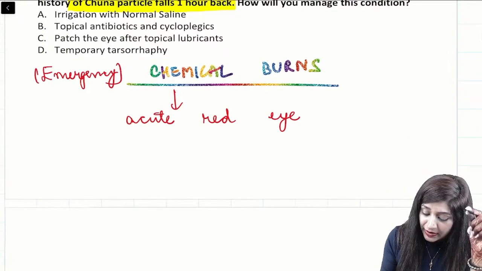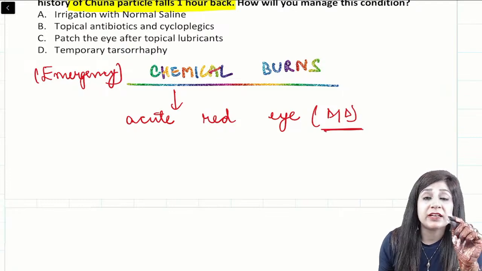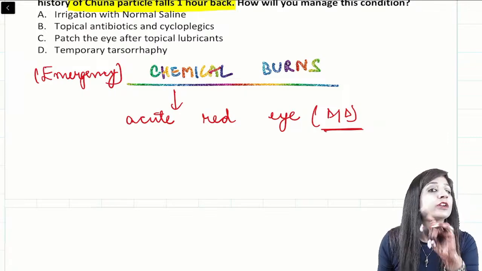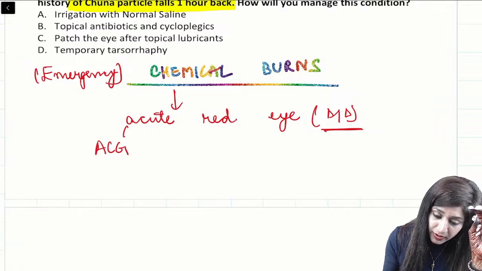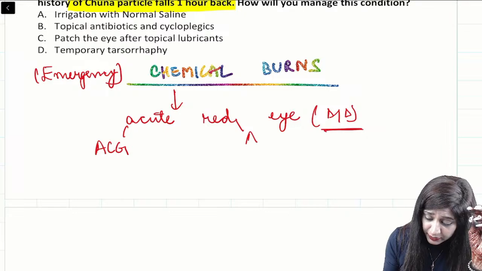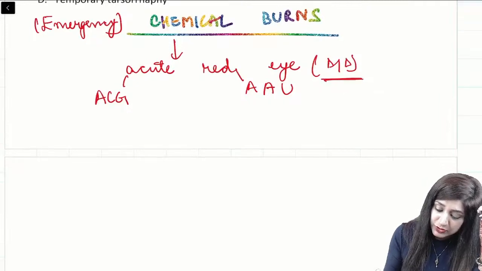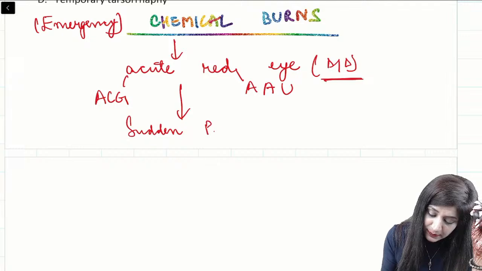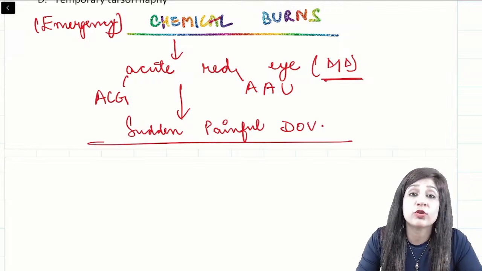So whenever you have this acute red eye, we have a DD, right? The most common DD, though we are discussing it in chemical burns, yet chemical burns is not the most common DD of this acute red eye. Either it is acute congestive glaucoma or acute anterior uveitis. Now the type of vision loss that you are getting here will be sudden as well as painful. This will be sudden as well as painful diminution of vision. So this patient of chemical injury can also present.